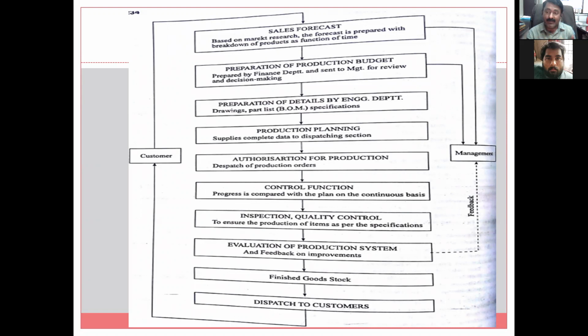Then let us take the body. Then part list means what are the different things required for that particular case. So in the tail stock, one spindle may be there. Then inside, for moving to and fro, one lead screw may be there. When we are rotating, it will come forward, and when we are rotating in the reverse direction, it will go back. Then you can say some plunger arrangement. Then one shaft through which the plunger is moving, coming out and again going inside, and then the complete base.